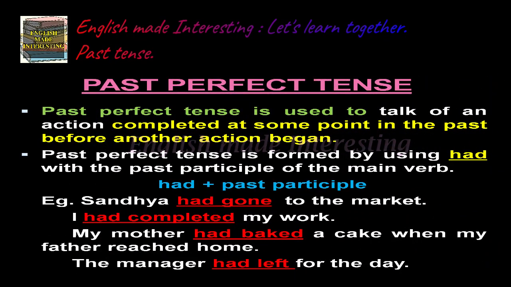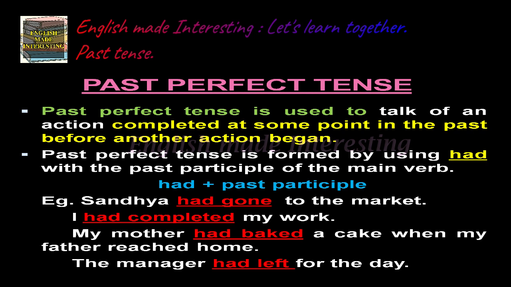Now, past perfect tense. Past perfect tense is used to talk of an action completed at some point in the past before another action began. Past perfect tense is formed by using had with the past participle form of the main verb. Had plus past participle form. Example, Sandhya had gone to the market.